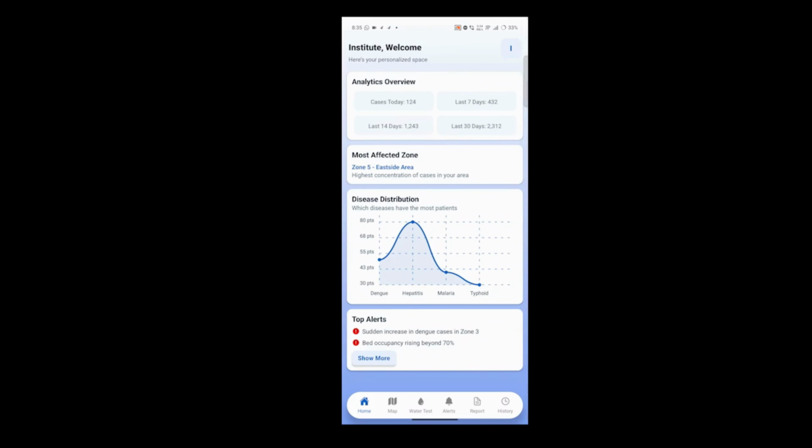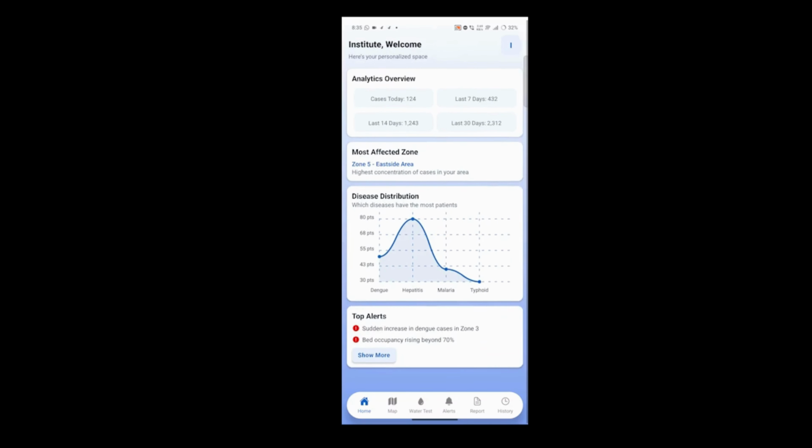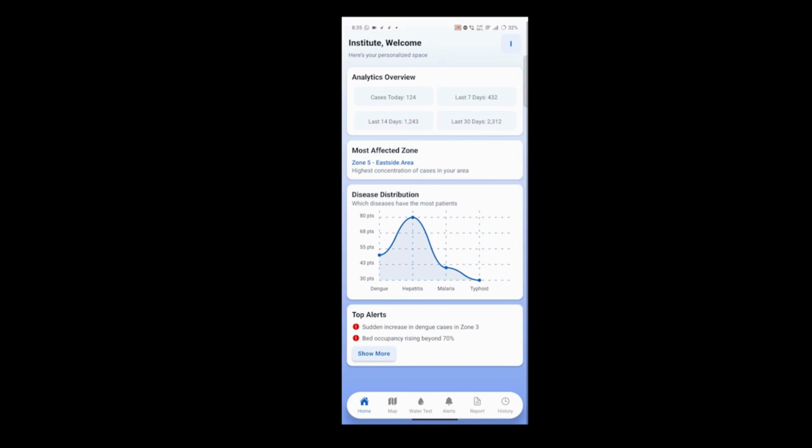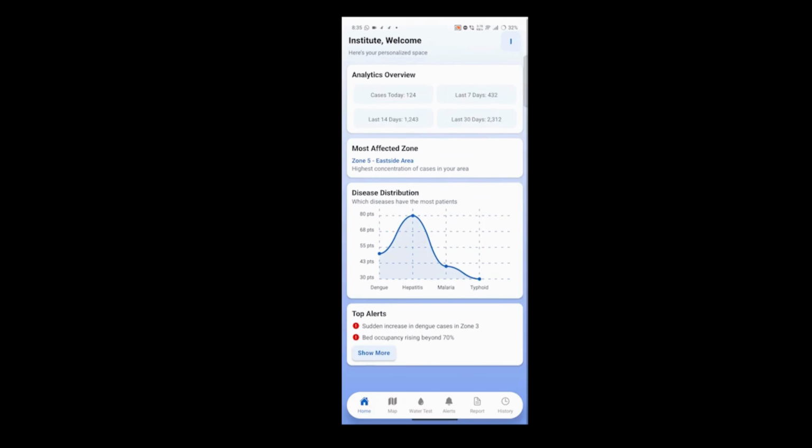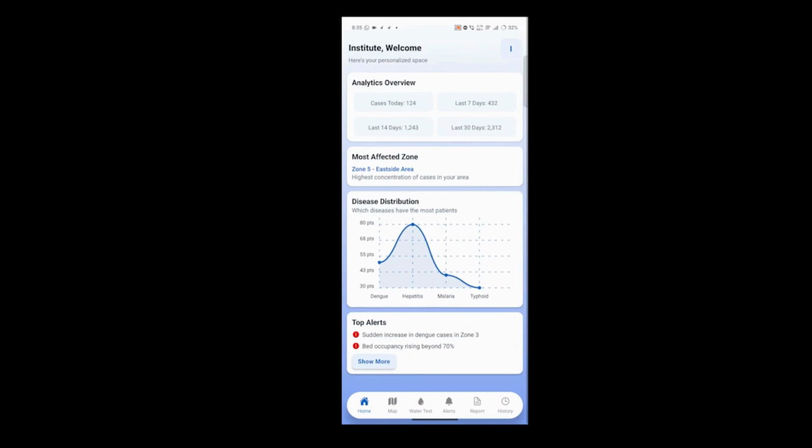Here in our home tab, we have our analytical overview that is basically showing cases today, in the last 7 days, 14 days or 30 days. We are using demo data now because we do not have this many cases now. So to display the features, we are using demo data for now. Here we can see most affected zones. Here the alerts are shown in real time.